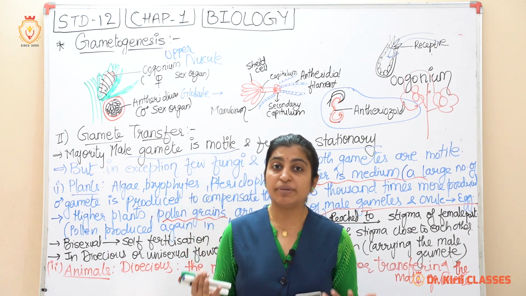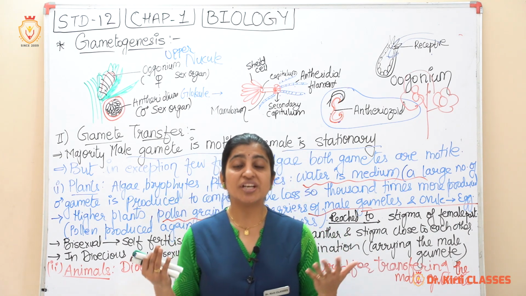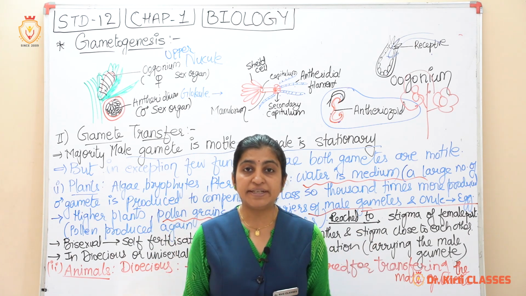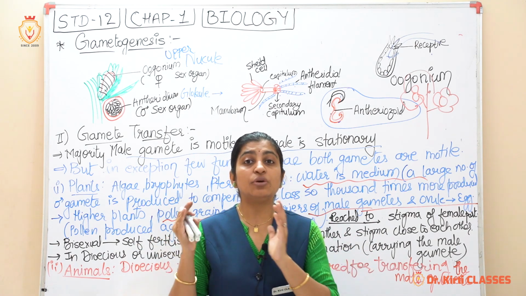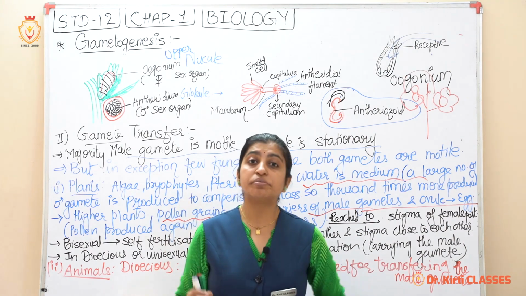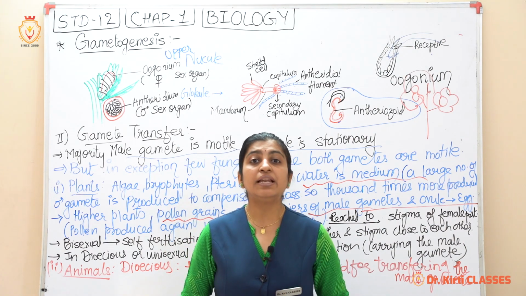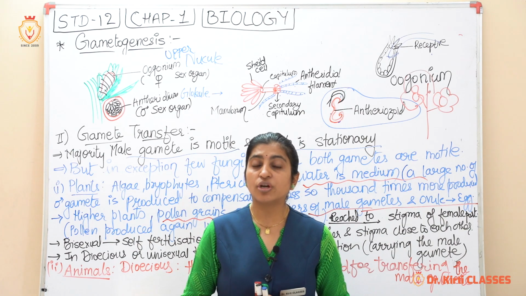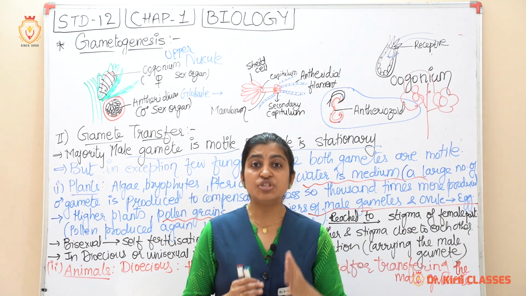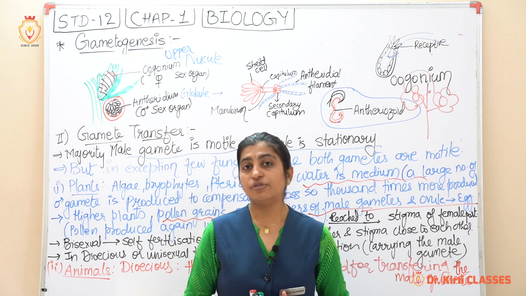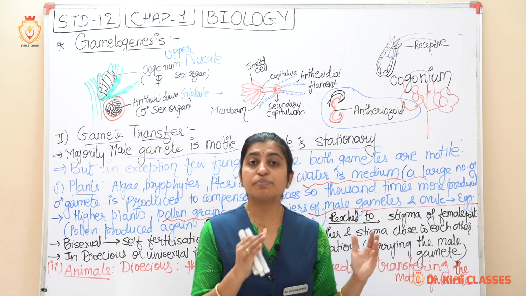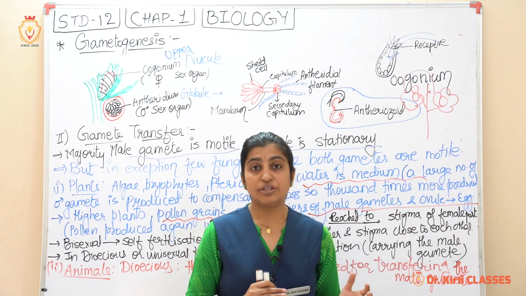There is a special mechanism known as copulation, where sexual contact occurs, mating occurs. A reproductive copulatory organ is present. In the male animal there is a copulatory organ, for example the penis. It is helpful for the transfer of the male gamete present in the male reproductive organ.